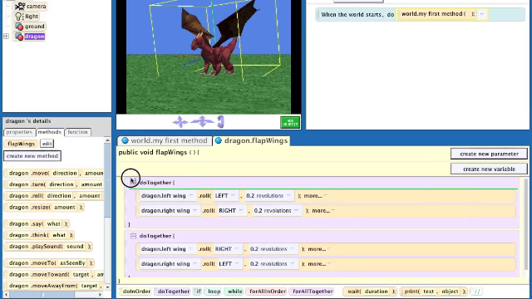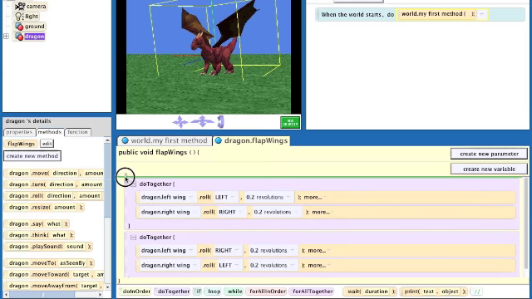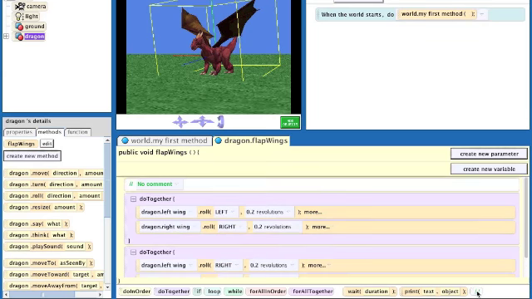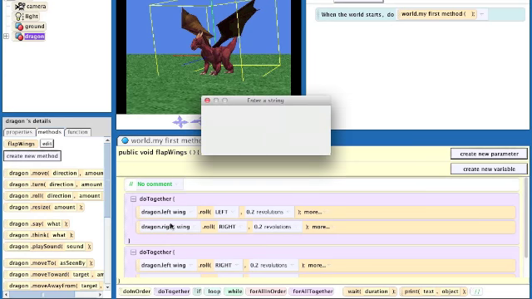So the way you put in a comment in Alice is you select this double slash, and what we're going to do is describe this operation where the dragon is moving his wings down. So what I'll do is I'll enter a comment that says this is the downstroke where both wings move down.